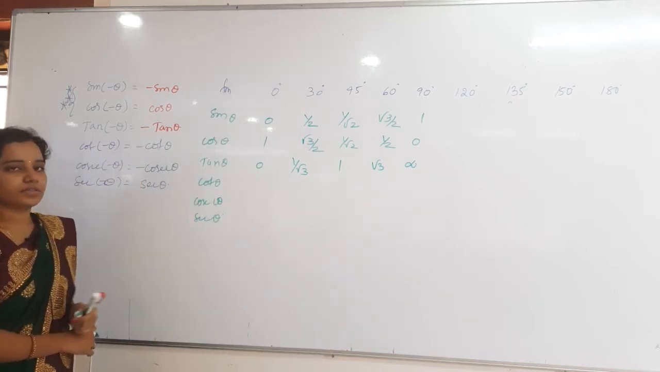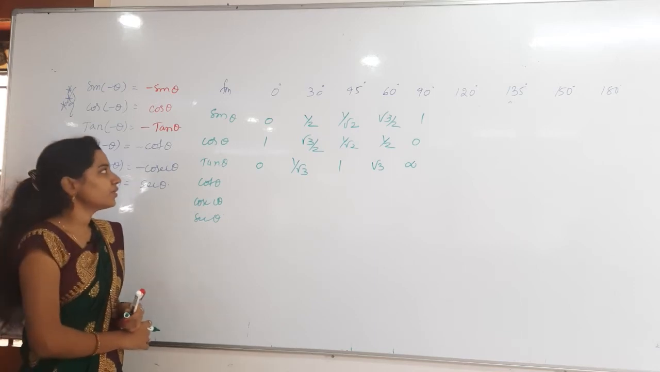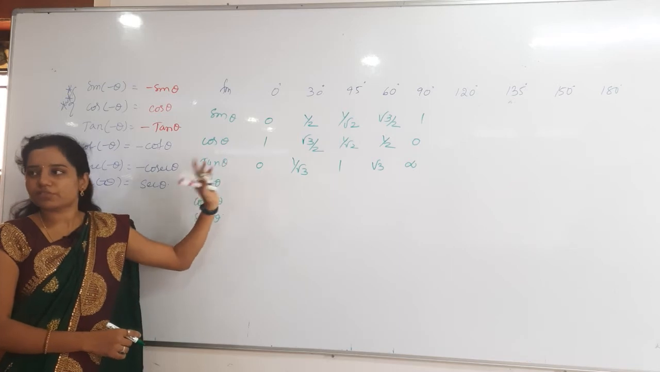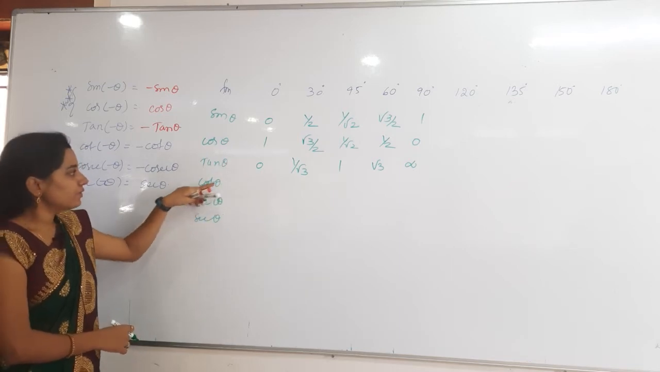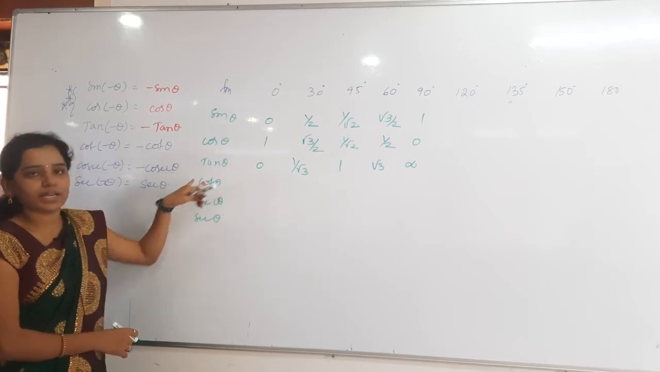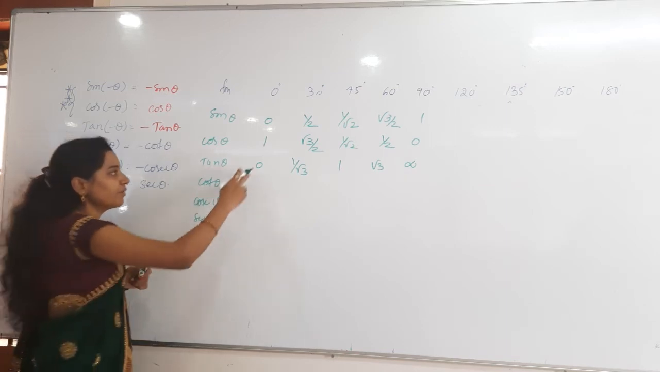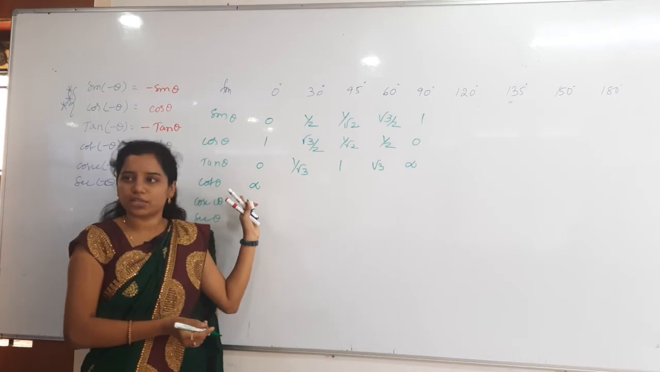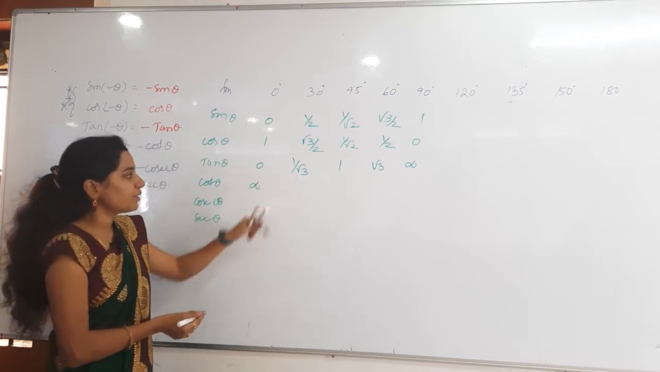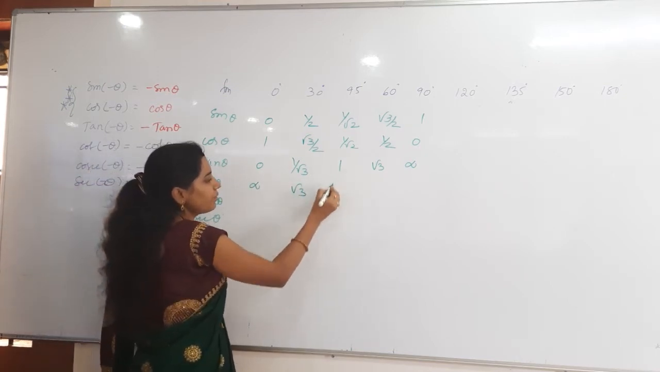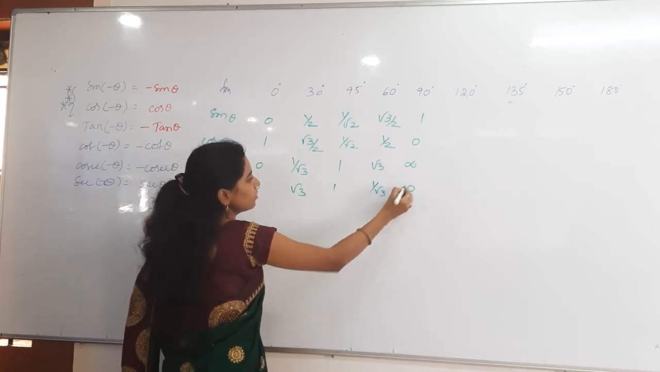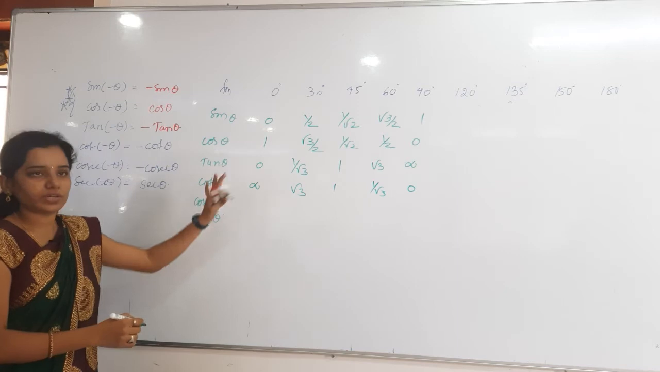Then cot theta. Cot theta is nothing but what function? Cos by sin, otherwise the inverse of tan. Cot is nothing but 1 by tan. 1 by 0, what will you get here? Infinity. Otherwise, reverse of this one only again. Okay. 1 by root 3 gives root 3, 1 by 1 is 1, then 1 by root 3, here 0. Everything reverse you have to write.